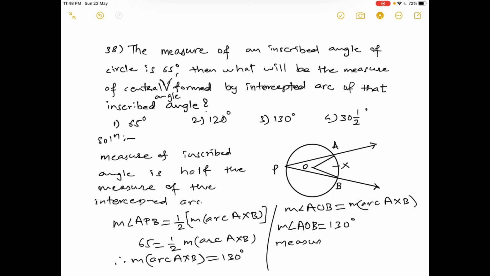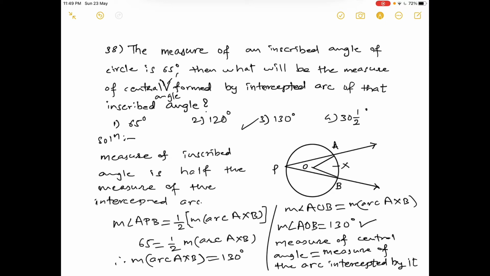The measure of the central angle is equal to the measure of the arc intercepted by it. Okay, using this property we can say that the measure of angle AOB is equal to 130 degrees. So the third option is the correct answer.